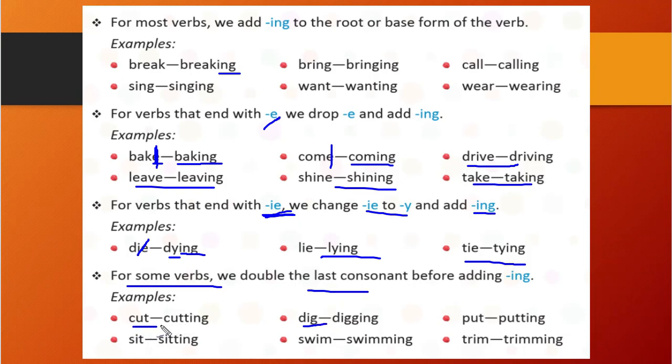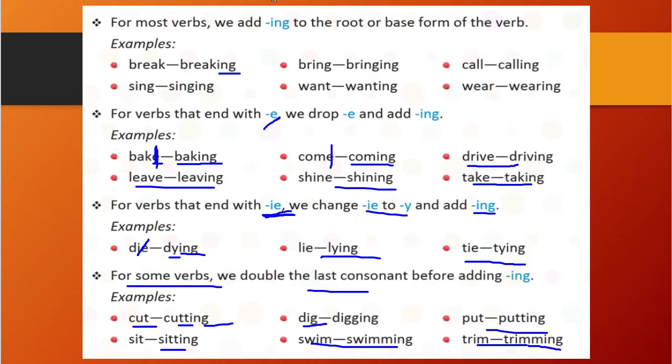In this case, we will write with doubling the consonant. Here cut is there, right? So we have written t twice and we added ing. Cutting. Dig will become digging, put will become putting, sit will become sitting, swim will become swimming, and dream will become dreaming. This we need to remember how to do.